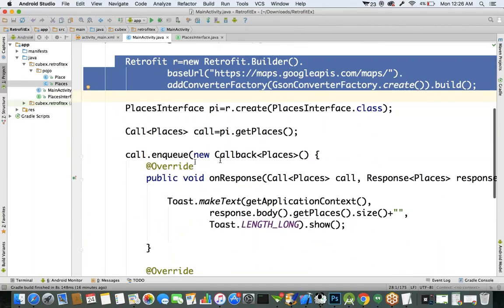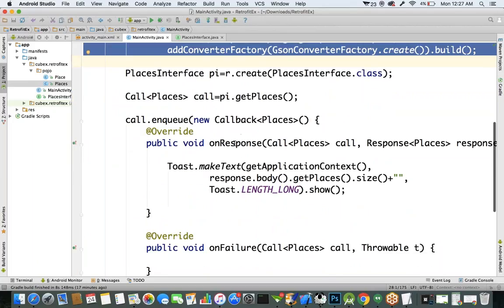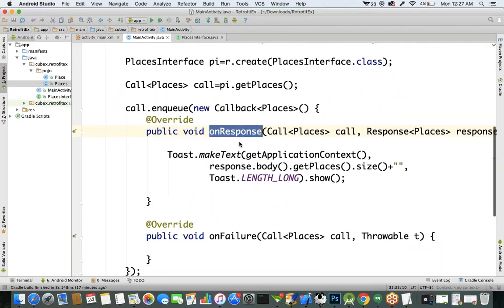Okay, so automatically this call.enqueue method is going to hit the server and get the response. Once you get the response, it's going to call the onResponse method. If you are unable to get the response, onFailure is going to be called. We'll run the application and see how many records we got first. The toast message will show the count, and once we get the count, we'll get the confirmation.